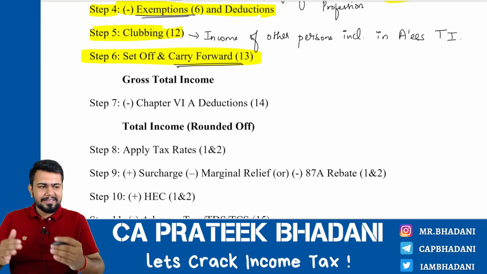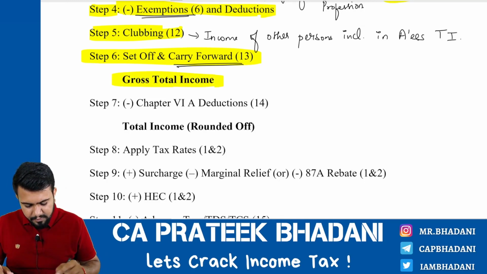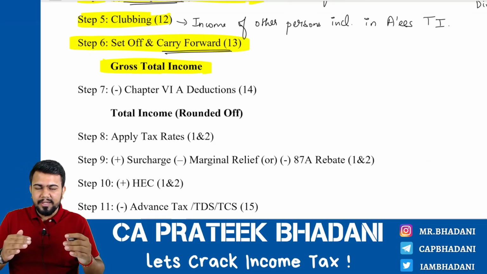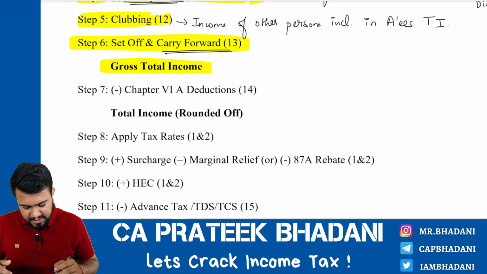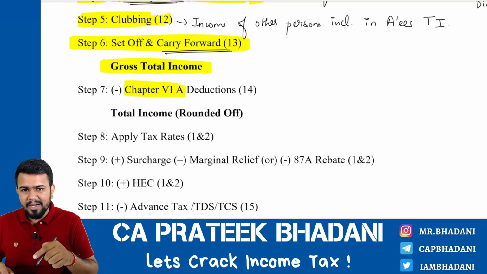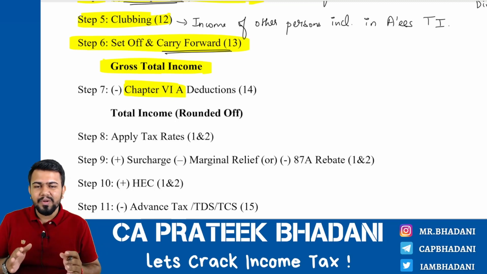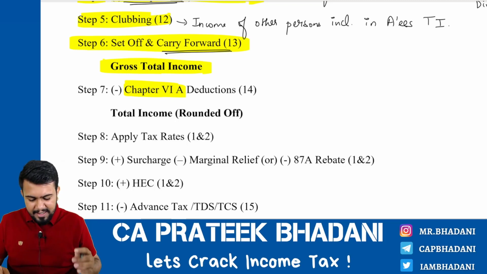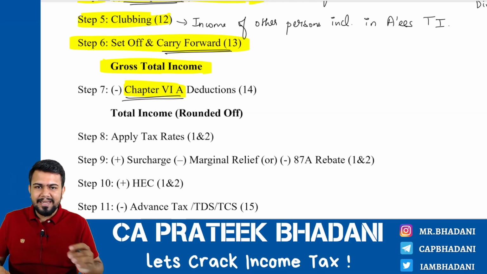After doing all these steps, you will arrive at a figure. This figure is called gross total income. Now, against this gross total income, the Income Tax Act is giving another set of deductions, which are given in chapter 6A. Does chapter 6A mean the chapter in our book? Answer is no. Chapter 6A is the chapter in the Income Tax Act. I told you, Income Tax Act has chapters. Chapters means what? A group of sections. So similarly, in Income Tax Act, there is a chapter called chapter 6A, which contains many deductions.